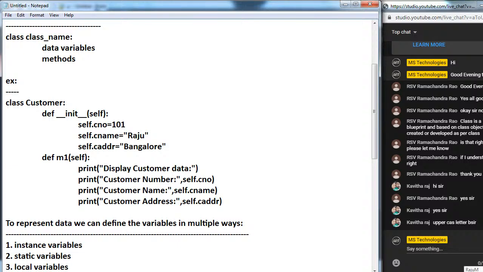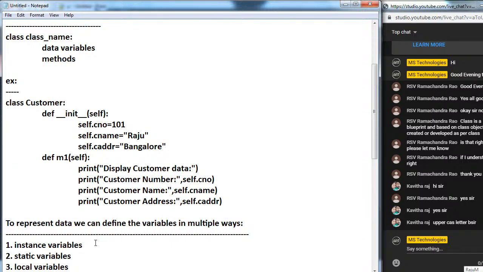These are the three types of variables we have in Python. And in an interview, if they ask how many ways we can take variables to represent the data inside a class, the answer is three ways: instance variables, static variables, and local variables.